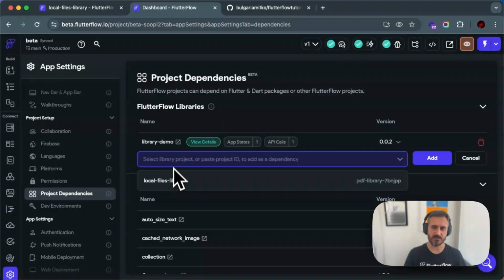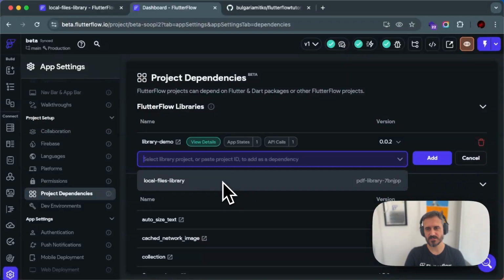And you can see automatically that this library is now showing because it's in your account. And it says over here, select library project or paste project ID to add it as dependencies. So in the future, you should be able to paste the project ID.